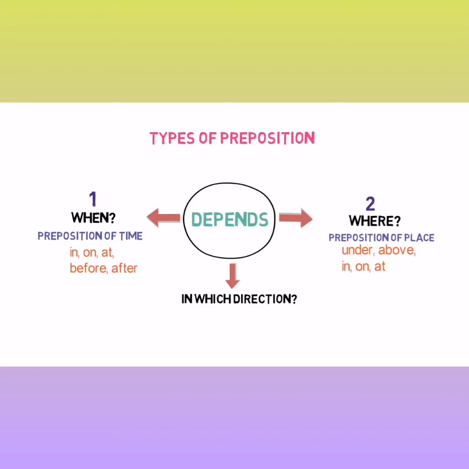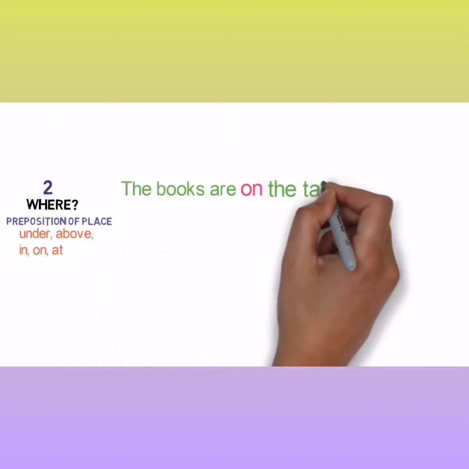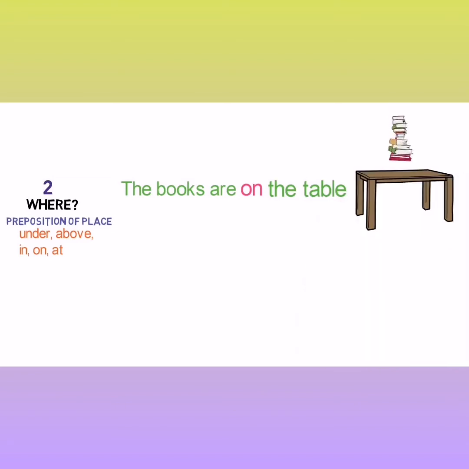But students, please note that they are used in different meanings. Now let's check some sentence examples to make things more clear. The books are on the table. Now, where are the books placed? They are placed on the table. Here, on describes the link between table and books. Hence, it is the preposition of place.